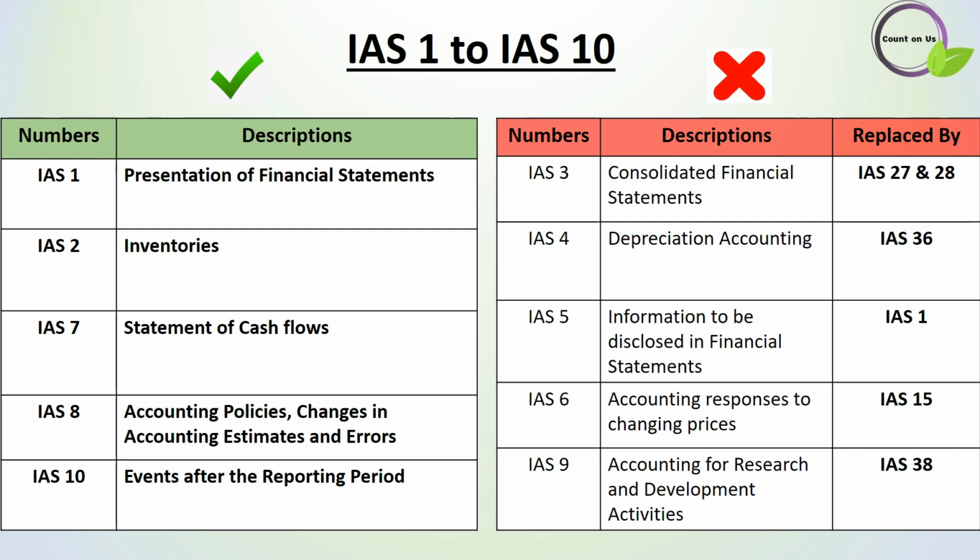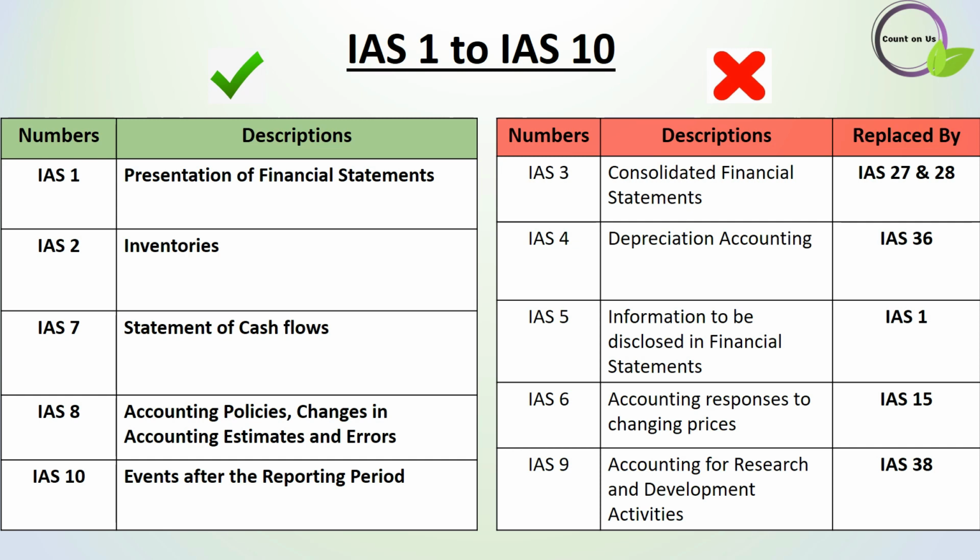And IAS 4 was about depreciation but was fully withdrawn and replaced by IAS 36, which explains the impairment of assets. The same way, IAS 5 was replaced by IAS 1, and IAS 6 was replaced by IAS 15.